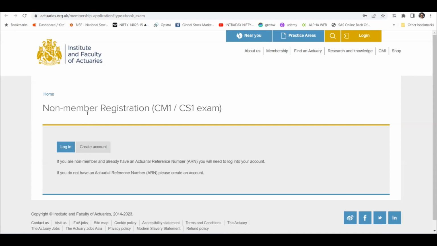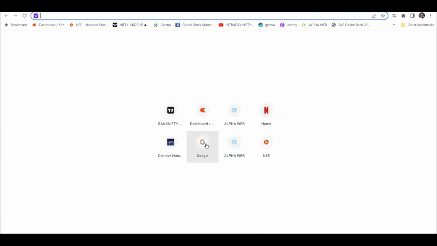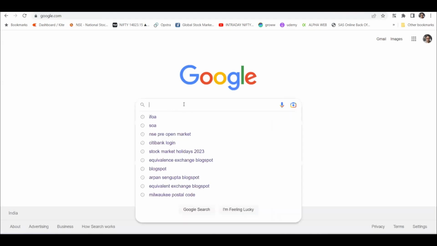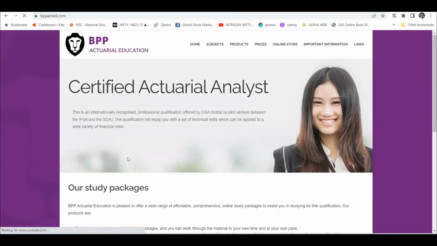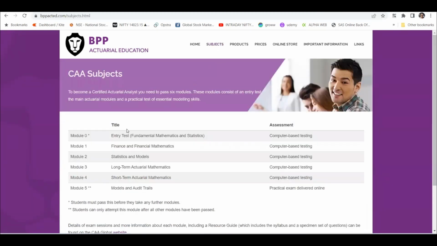Also, if you want to purchase the material for CM1, CS1, anybody can purchase that. So there is a site called BPP Actuarial. So if I just go to Google, BPP Actuarial, right? This is the BPP Actuarial Education, right? And here you can come to subject, right? And in subject you can see this products.